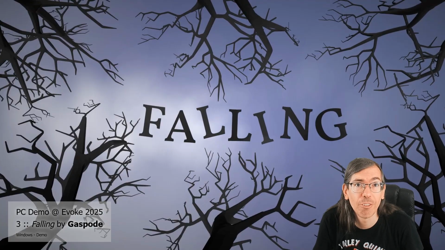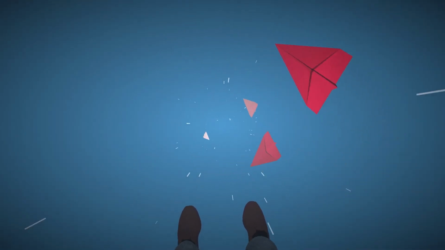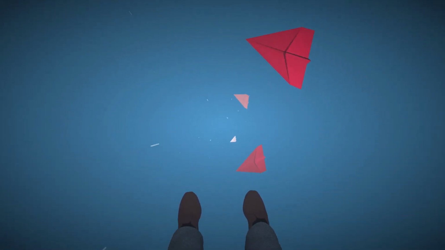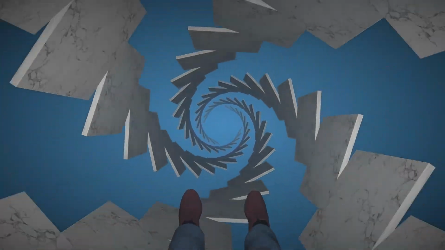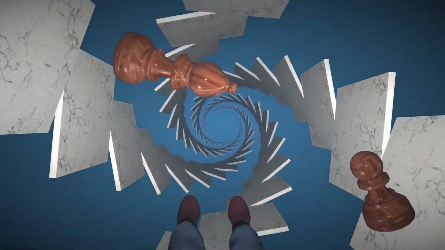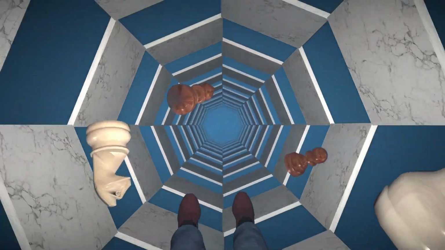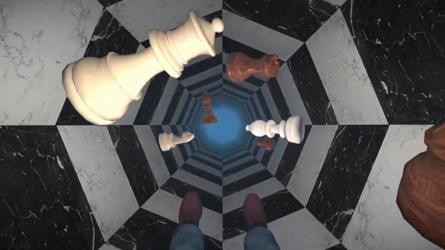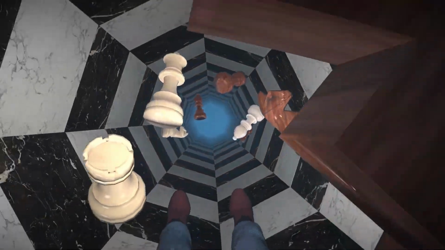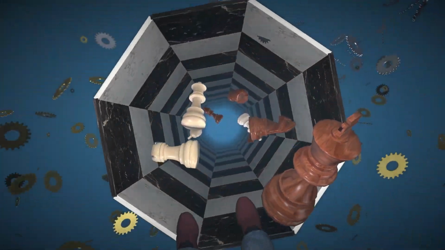Then we had 3rd place to Gaspod, who had one of his usual concept demos being released. Falling had a nice idea. Got a bit confusing if we were falling down or if we were falling up. That kind of broke the concept for me a bit, but I did like the scenes on it. The syncs with the soundtrack were also very on point, and the overall idea behind it was pretty cool.